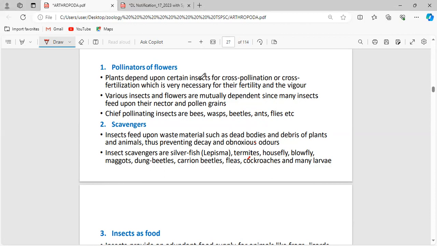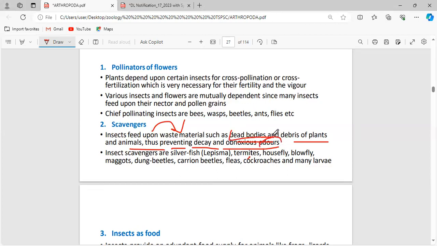Small insects can also feed on those dead bodies immediately. The most important scavengers in our ecosystem are insects. They feed on waste materials such as dead bodies and debris of plants and animals, preventing decay and obnoxious odors.